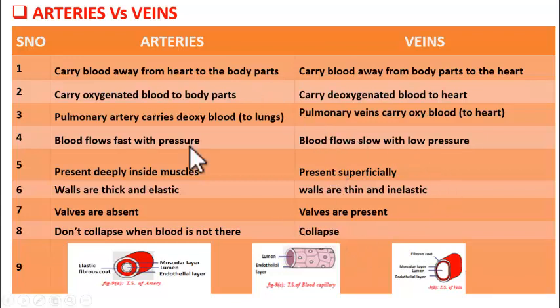I hope you understood. So these are the differences. And you also understood the cross sections too. So, a little bit about capillaries. See the capillary here. This is the structure of capillary. This capillary actually does not contain the outer two layers. Elastic fibrous coat and muscular layer are absent. It is made up of only the endothelial layer, which is made up of one layer of cells. And this is the reason why exchange of materials takes place at capillary zone. Got it, students?